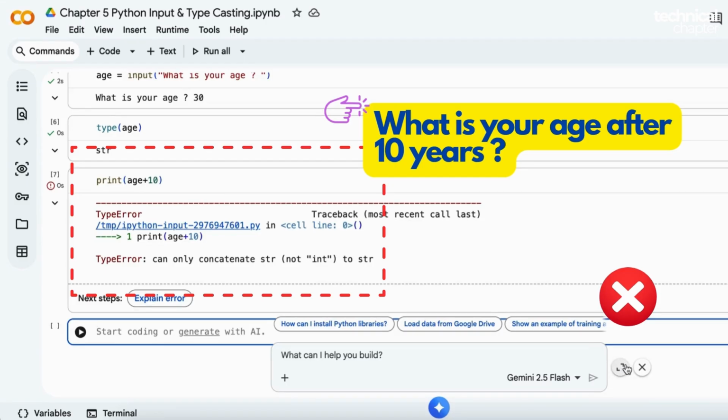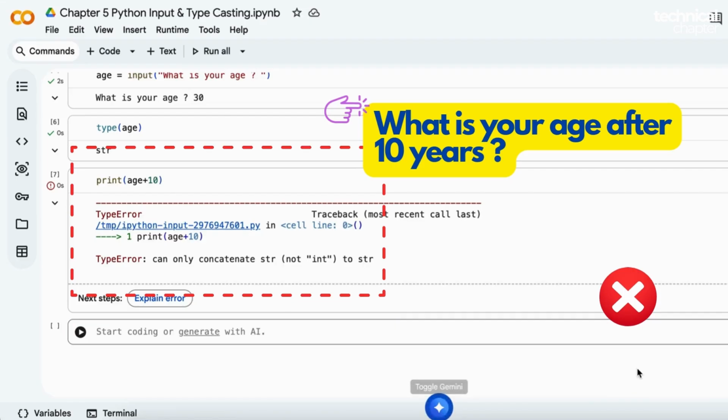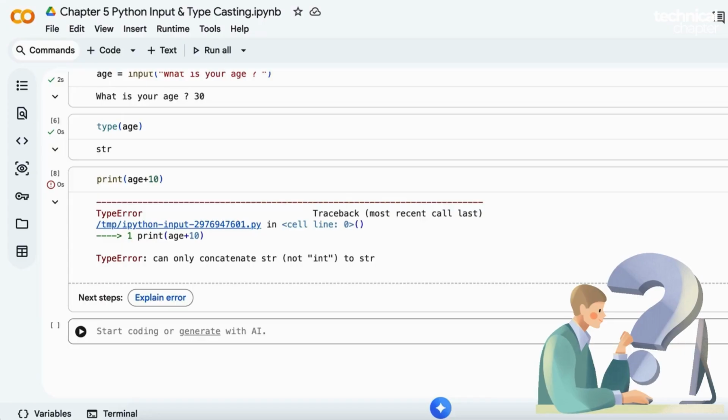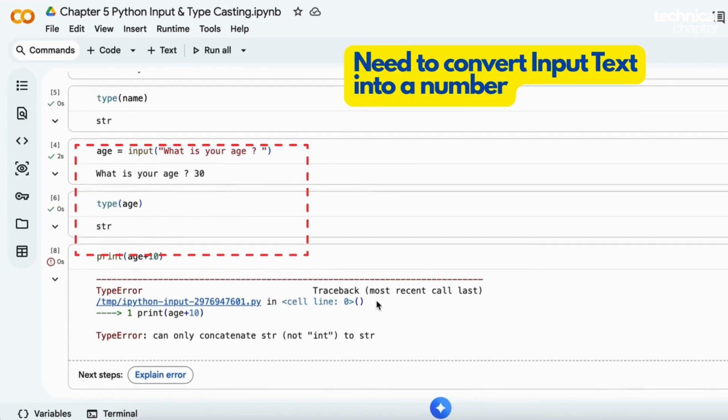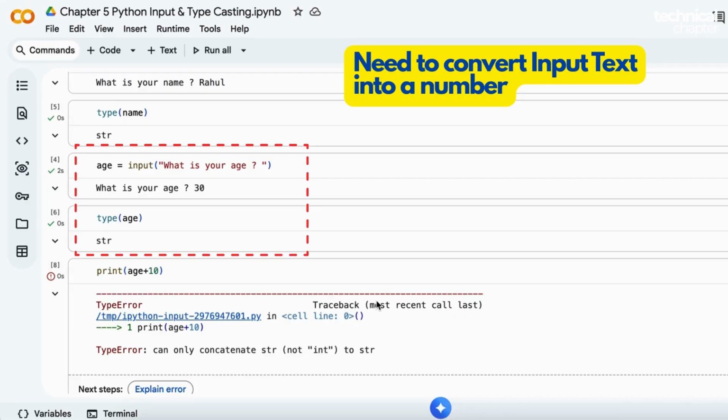What's actually happening here is this. We are asking Python to add age, which Python is currently treating as text, to a number which is 10. And logically also, we cannot add text to a number. So Python is absolutely right to throw an error. Now the question is, what do we need to do if we want to add age with a number? Simple. We need to convert the text age into a number and leave 10 as it is.